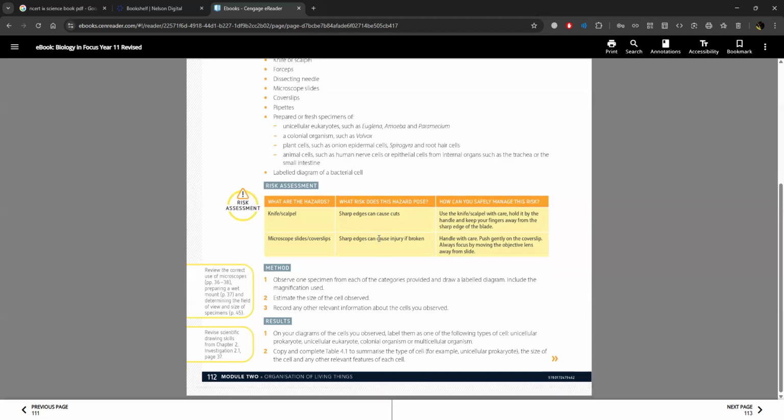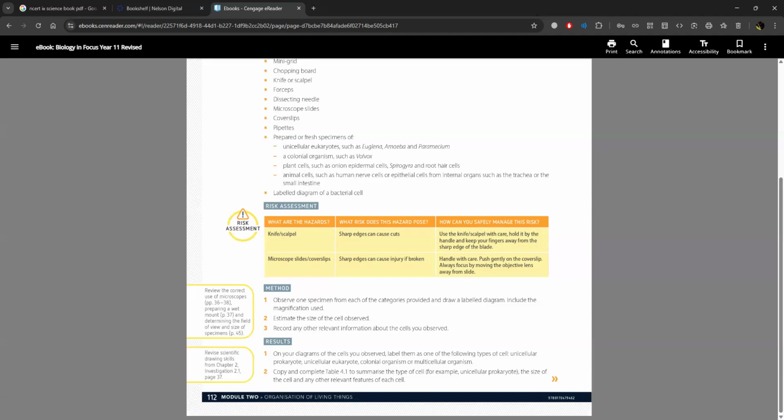Method: observe one specimen from each of the categories provided and draw a labeled diagram. Include the magnification used. Estimate the size of the cell observed. Record any other relevant information about the cells you observed. Results. On your diagrams of the cells you observe, label them as one of the following types of the cell: unicellular prokaryote, unicellular eukaryote, colonial organism, or multicellular organism. Copy and complete table 4.1 to summarize the type of cell, the size of the cell, and any other relevant features of each cell.